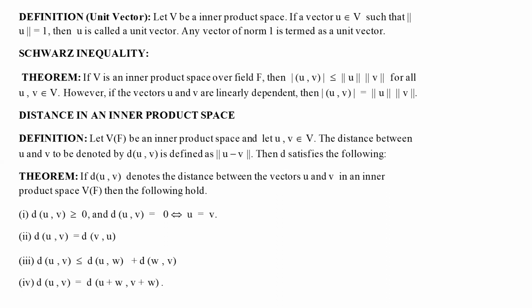this distance remains invariant. This is the additional property, and those who have studied measure theory have come across that when we introduce the concept of measure there, measure is always translation invariant. That is, if I translate U by W and accordingly V also by W, then the distance between U and V is the same as the distance between U plus W and V plus W.